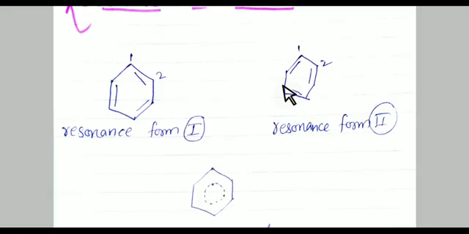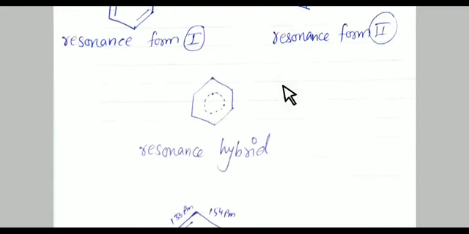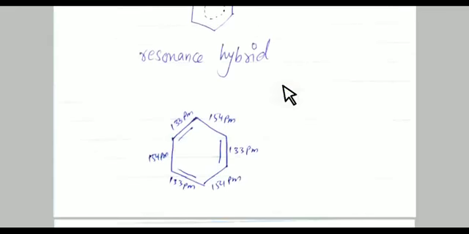And experimentally it is shown that benzene has a regular hexagonal shape, and all 6 carbon bonds have the same bond length, 138 picometer, which is intermediate between carbon-carbon single bond and carbon-carbon double bond. This means that all 6 carbon-carbon bonds in benzene are equivalent.